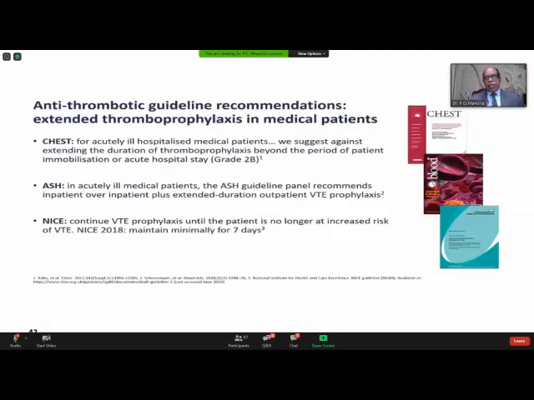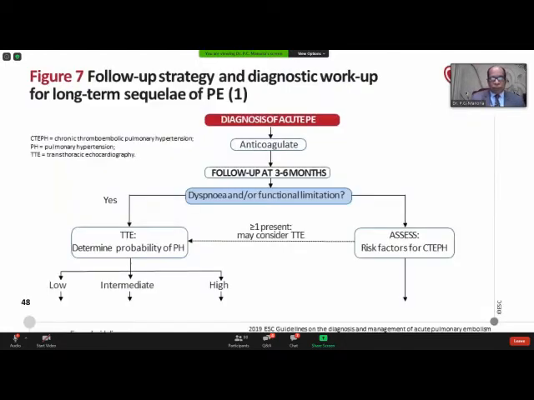Now, whether the anticoagulant should be continued after hospitalization, all guidelines agree that during hospitalization they should be administered, but after discharge there's some variation. The CHEST guidelines do not recommend it after hospitalization, but guidelines like NAS say if there is an increased risk for VTE, this should be continued for a minimum of 7 days, and you can further review, and that seems to be the right approach.